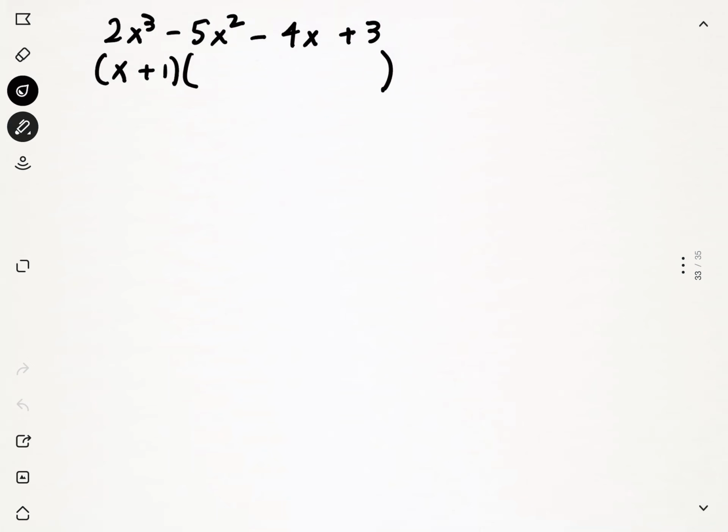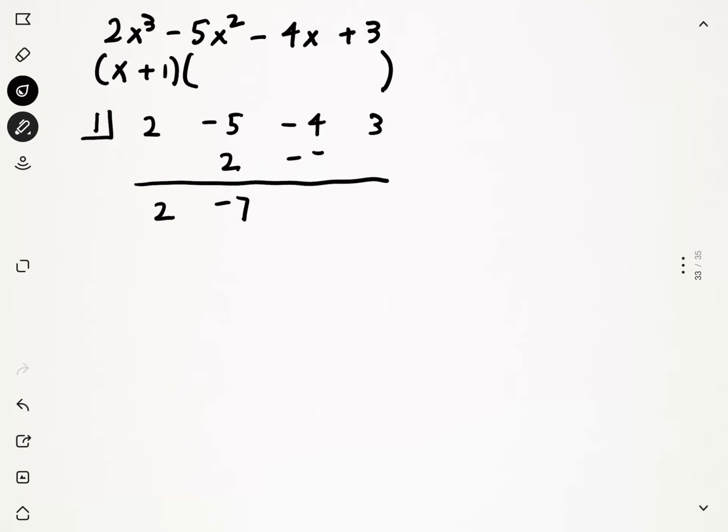So we're going to move right along, and we've discovered that when we factor this down, we have one of the factors of x plus 1. What is the rest? What's remaining here? That is what synthetic division is for. So we are going to take this polynomial and divide by x plus 1, and we're going to see what we have left over. Now, we've practiced synthetic division before, so I won't go through the steps with you. That's in an earlier video if you need to see that.